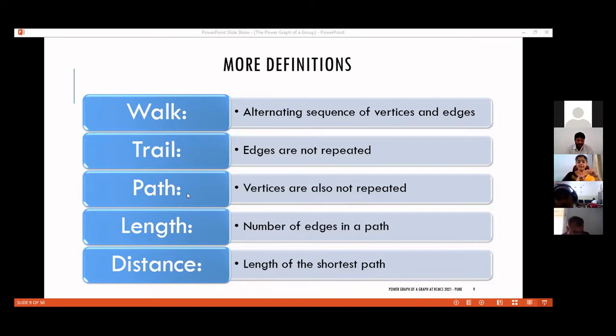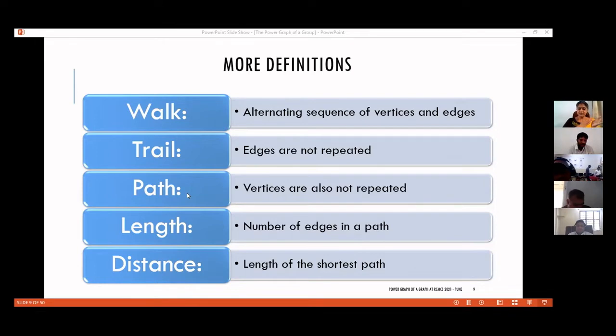One should not get confused between the path graph and a path. Path graph means only this alternating sequence of vertices and edges is present in that graph. Such graphs are called path graphs, which we have just seen. And now what we see is a path.